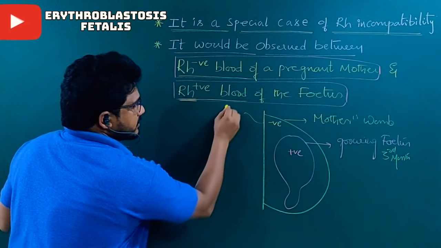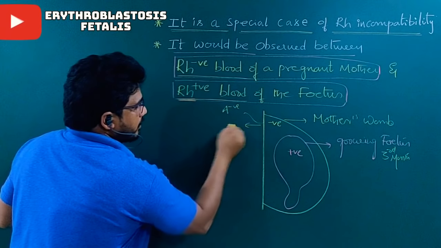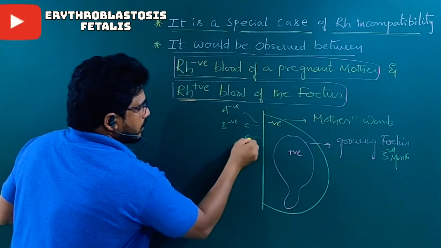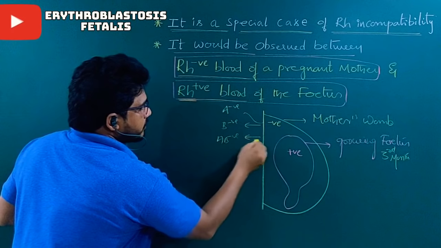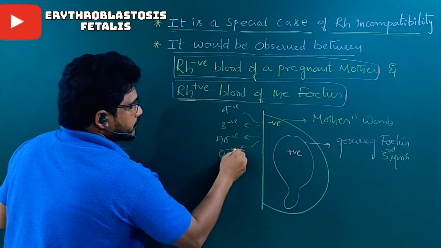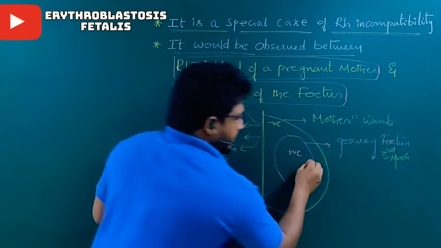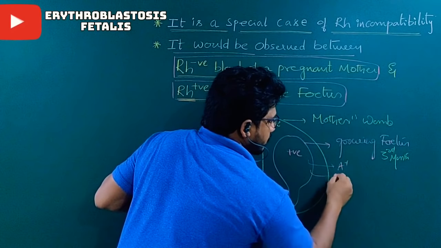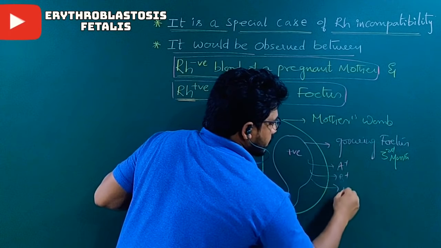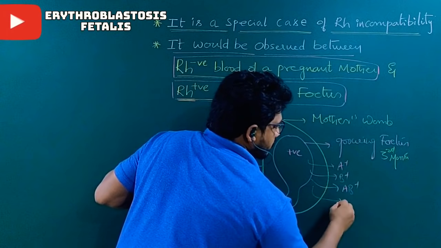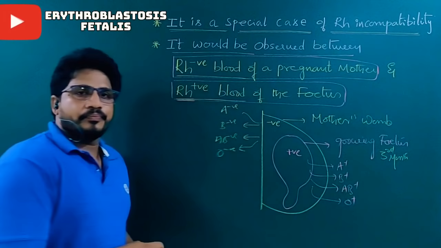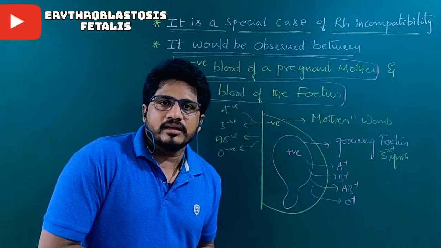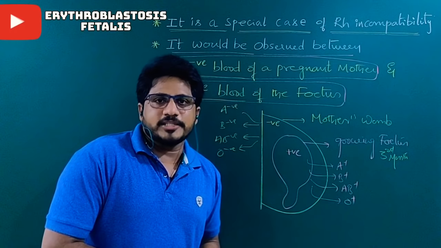Rh negative means maybe A negative, B negative, AB negative or O negative. The fetus may be A positive, B positive, AB positive or O positive. In this case only, Rh incompatibility takes place.